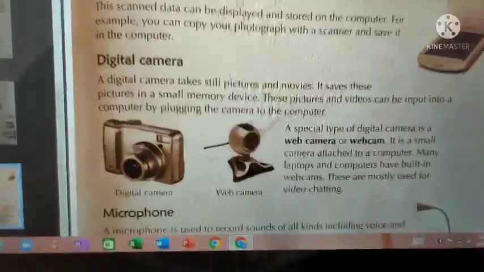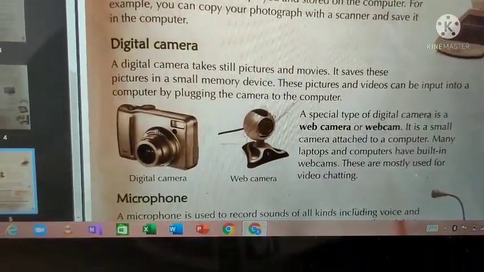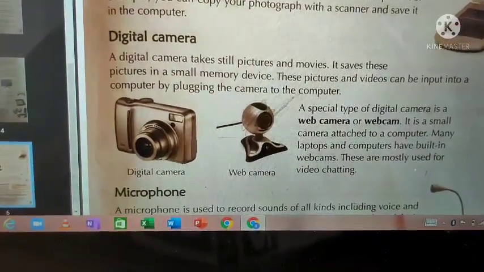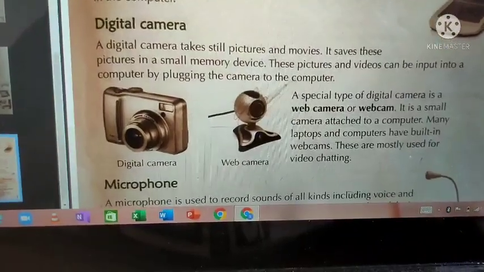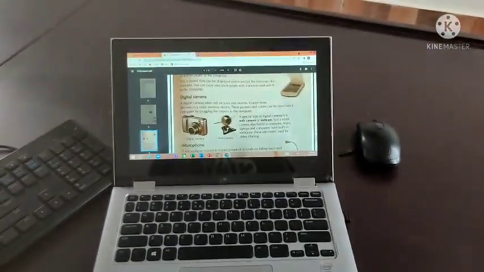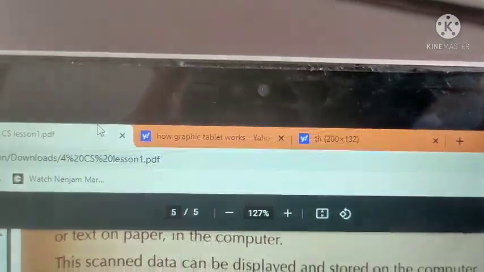A special type of digital camera is a web camera, or webcam. It is a small camera attached to the computer. Many laptops and computers have a built-in webcam. They are mostly used for video chatting. See the small camera in this computer that acts as a web camera. Okay, this is a laptop, this is a computer. In this computer the small camera acts as a web camera.